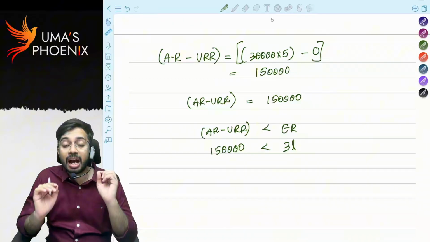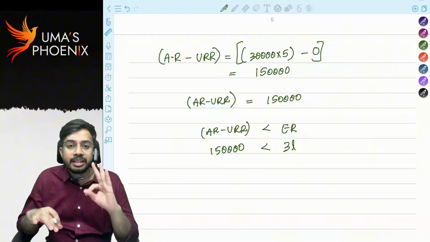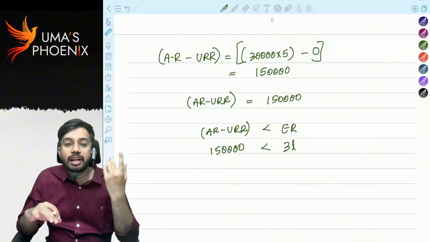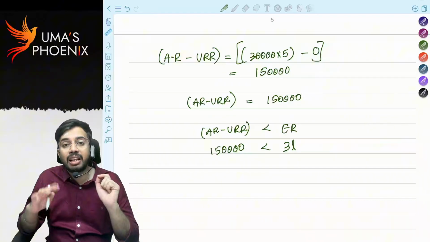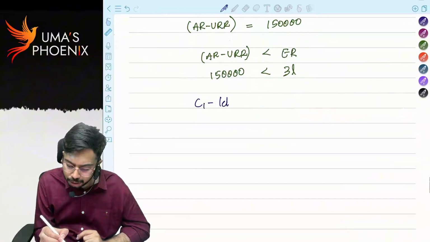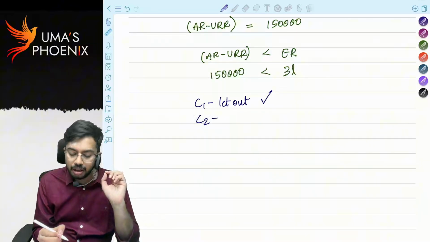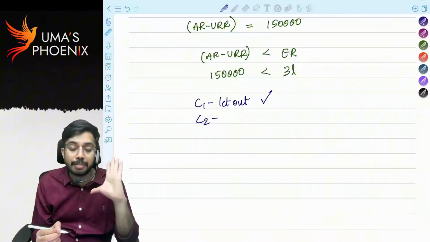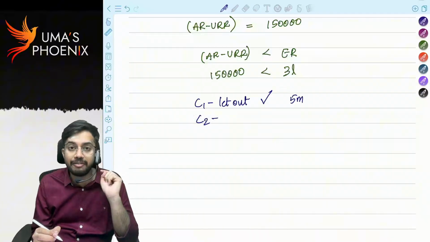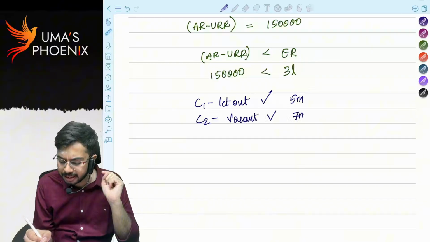Now we have to do vacancy test. There are 3 conditions. If these 3 conditions are satisfied, reason is vacancy. Out of these 3 conditions, if any one of the conditions is not satisfied, reason is other than vacancy. Condition 1, house property should be let out. Whether house property is let out? Yes, house property is let out. Condition 2, house property is let out for 5 months, right? So condition 1 satisfied. Second, house property should be vacant. Whether house property is vacant? Yes, house property is vacant for 7 months.